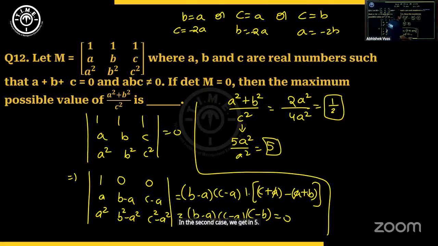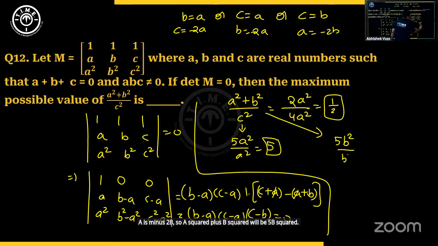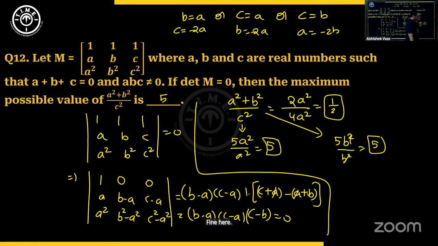So what about the third case? Third case is B equal to C. So then A is minus 2B. So A square plus B square will be 5B square. By C square is B square. Again, it will be 5. So that means we get half, 5 and 5. So we take the maximum value as 5 here. Because it's asking us for the maximum value, we'll write the answer as 5.